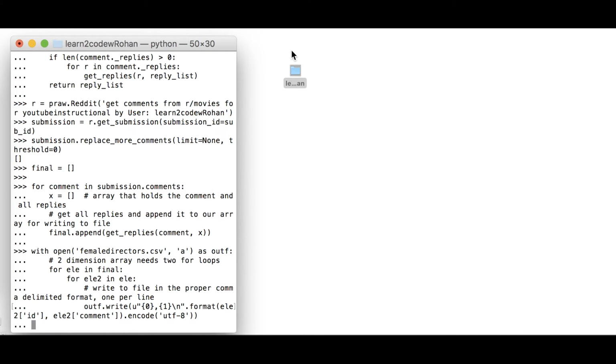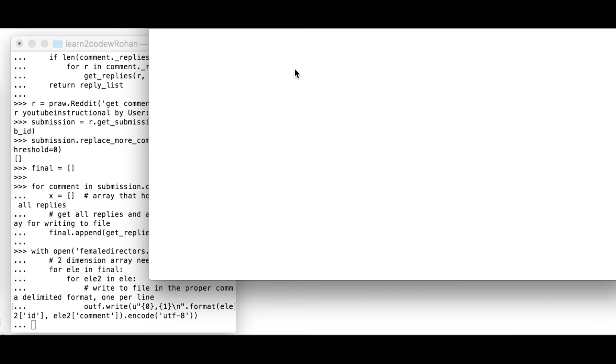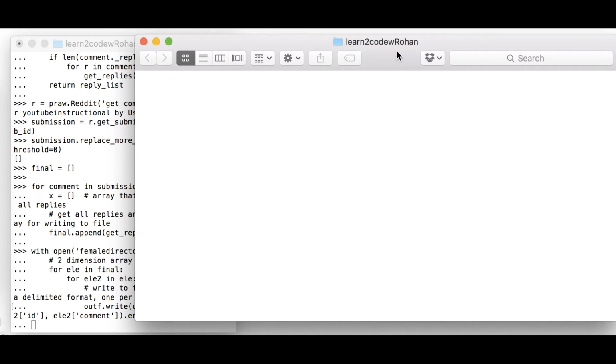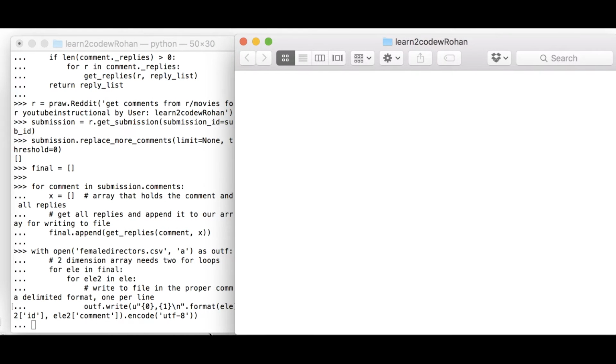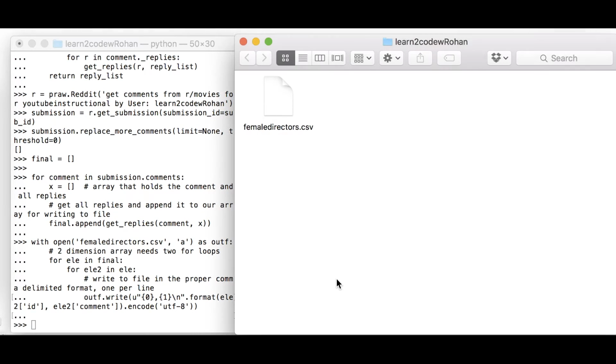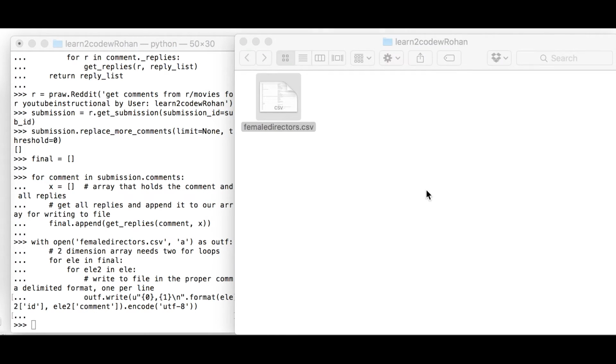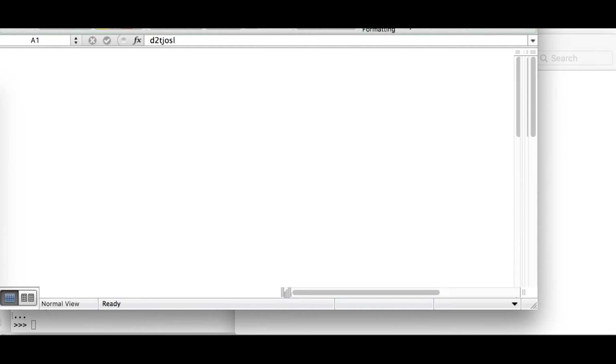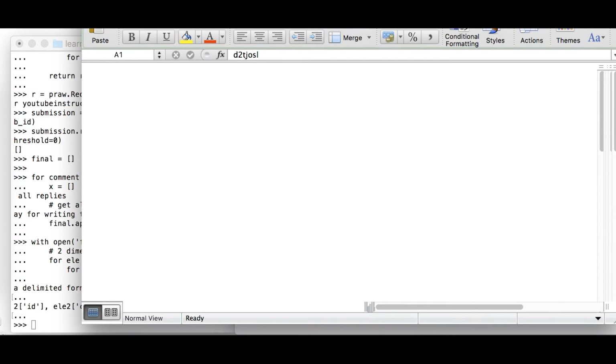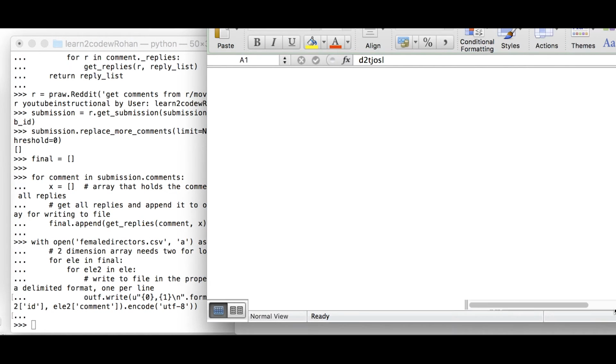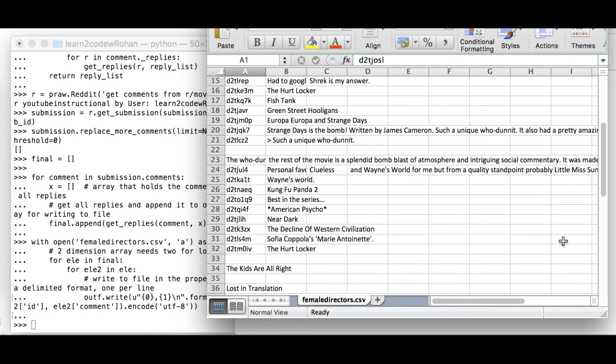Now let's head to the folder that we created, Learn to Code with Rohan. It's empty still. Now we're looking for that CSV file. Here it is. Let's open it up. Let's use Excel for that. And just take a brief look at the comments. Success.